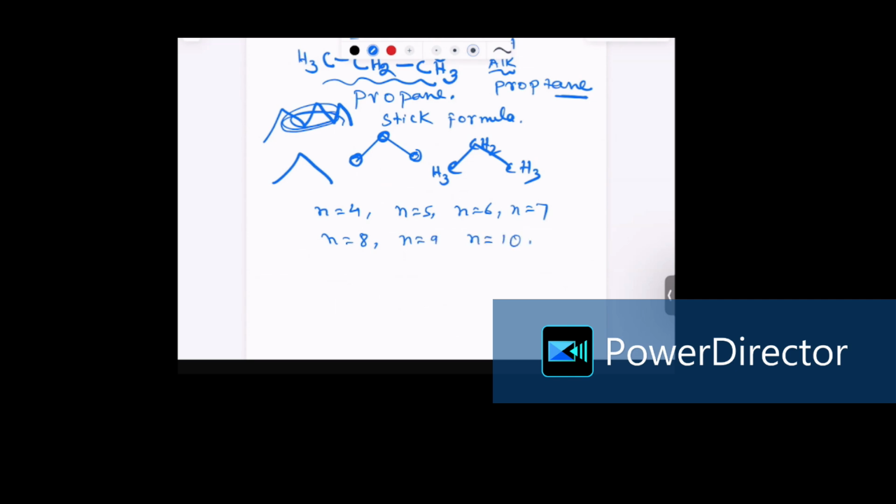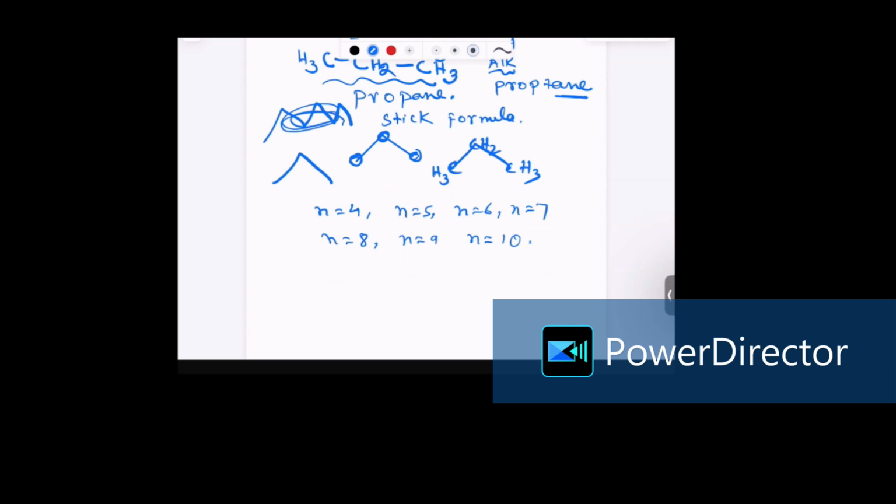Please try drawing the structure and naming the alkane with these n values. Try yourself first, and if you find it difficult, then you can continue watching the video. But I highly recommend you first try it out by yourself, then watch the video so that you can be more familiar with drawing and naming the alkane.